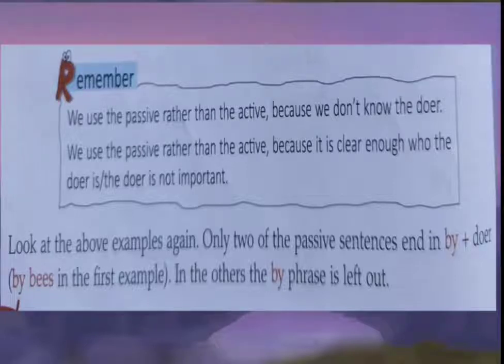Look at the above examples again: only two of the passive sentences end in by plus doer; in the other, the by phrase is left out. So when you know who is the doer, who has done the action, you can write by this, by that. But if you don't know, then it's okay, no need to write by whom this action has been done. I hope students it's very clear and you understand it well.